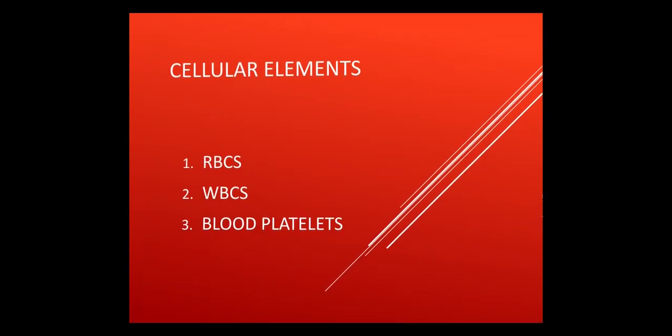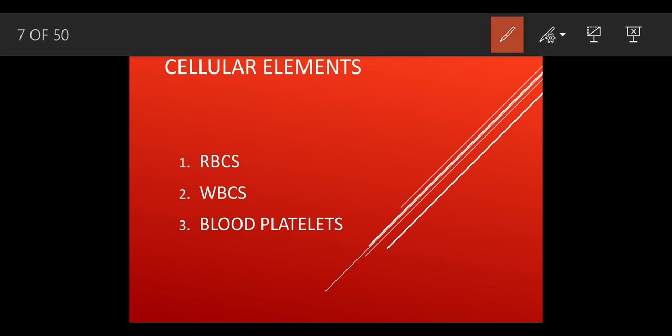Now the first type of cell, that is the RBCs. RBC means red blood cells. They are called the oxygen carriers. Why are they called the oxygen carriers? Because they carry oxygen to each and every part of the body. They transport it.